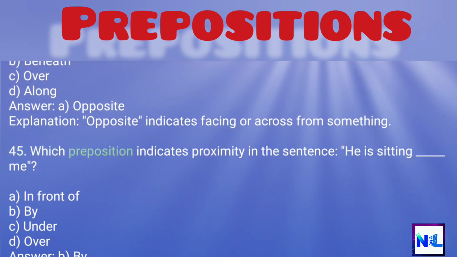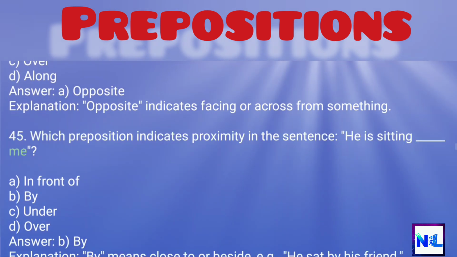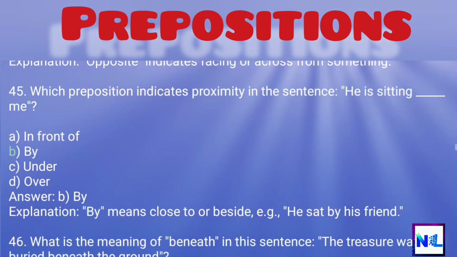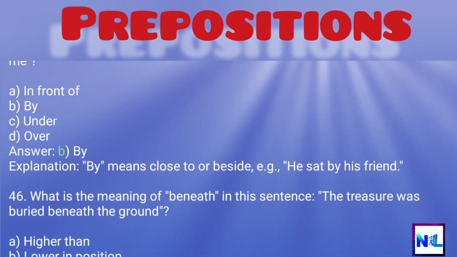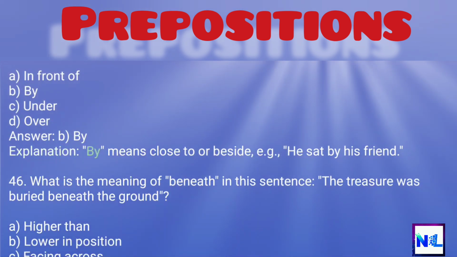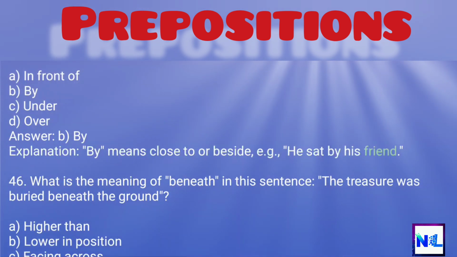45. Which preposition indicates proximity in the sentence, he is sitting _ me? A. In front of, B. By, C. Under, D. Over. Answer: B. By. Explanation: by means close to or beside, e.g., he sat by his friend.